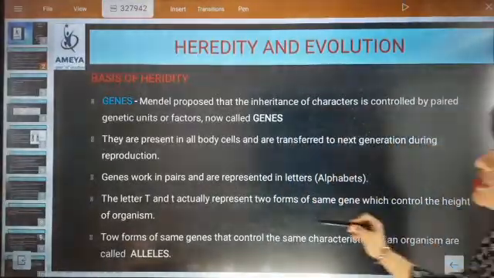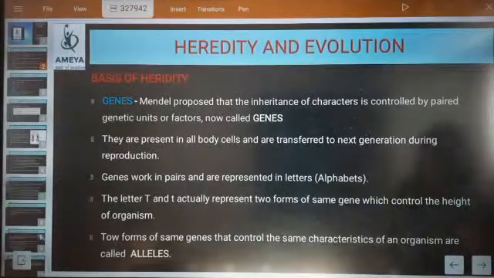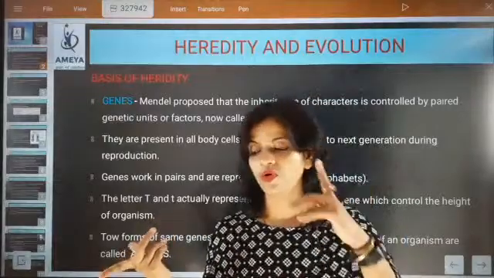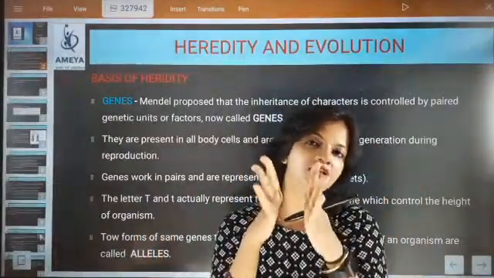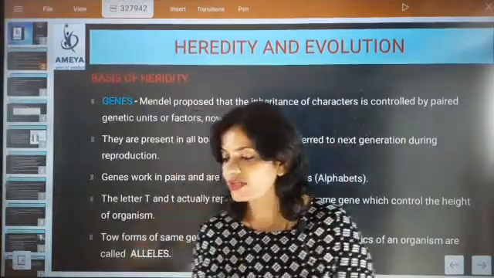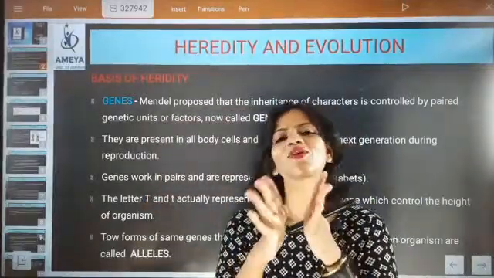So now, the two forms of the same gene that control the same characteristic of an organism are called alleles. So what we are learning here is that T and T, coming for controlling only the height, what will they be called? They will be called alleles.